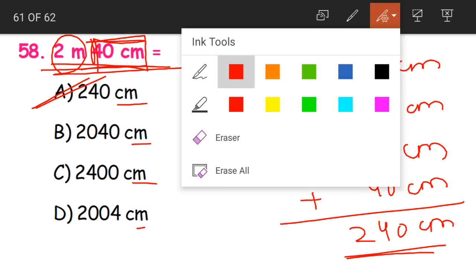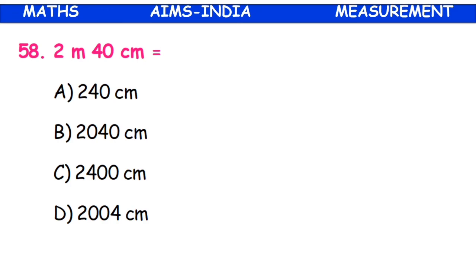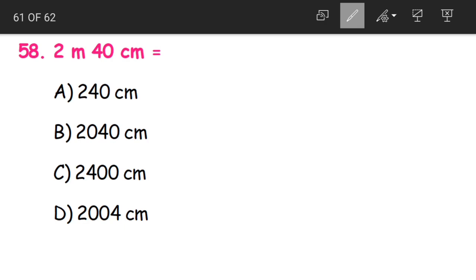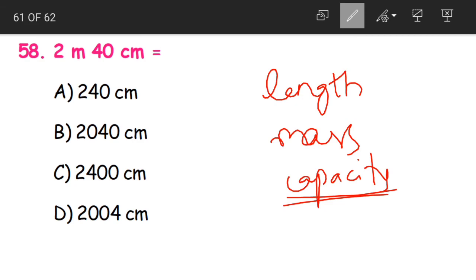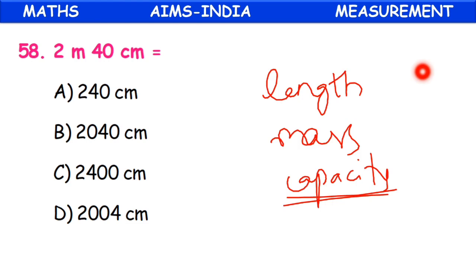Okay children, I hope this is clear. What did we learn today? We have discussed all the multiple choice questions from our chapter measurement. What did we learn in measurement? We have learned the measurement of length, mass and also capacity of objects. Yes, and also we have learned the different units of measurement and how to convert, add and subtract the different units of measurement. I hope whatever we have discussed about the chapter measurement is clear, because with this we've come to the end of our measurement chapter, children.